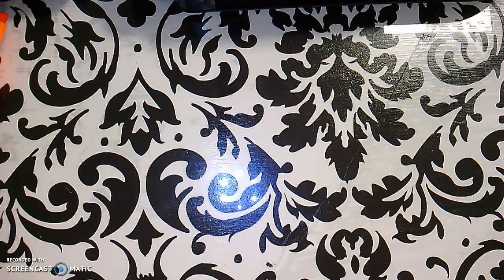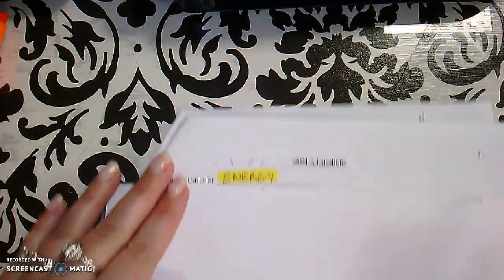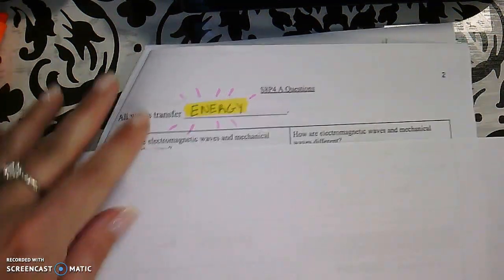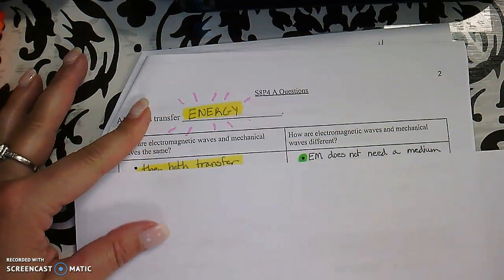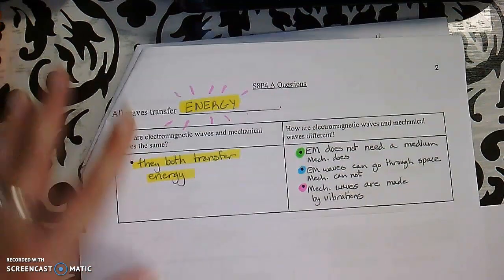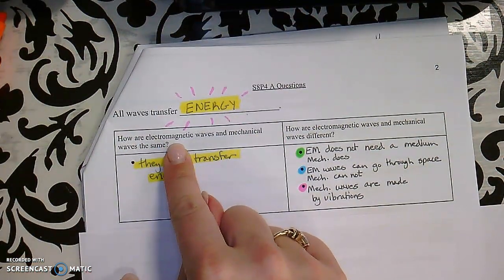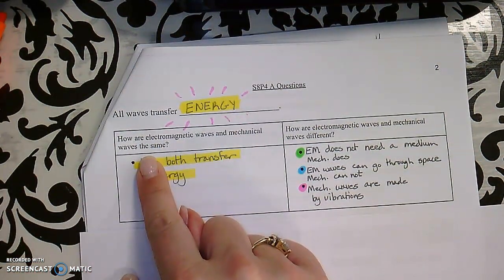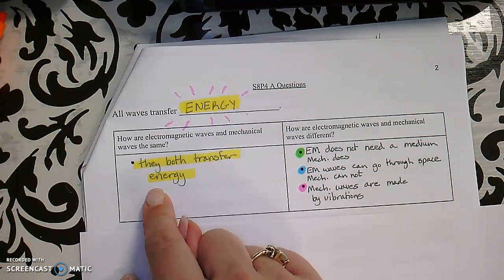So what do all waves transfer? We should all know this by now. All waves transfer energy. And to answer a few questions about this, how are electromagnetic waves and mechanical waves the same? They both transfer energy.